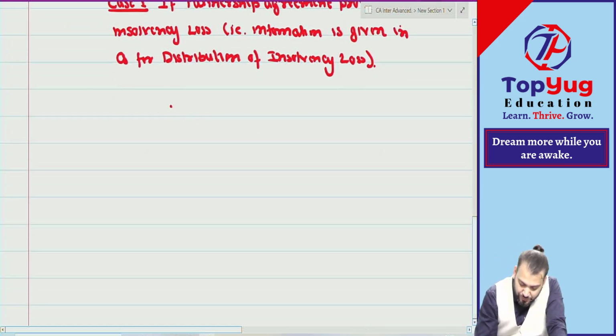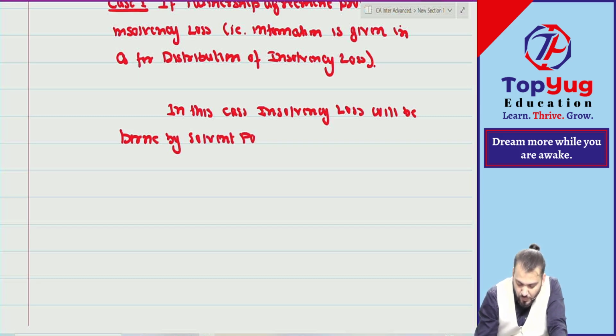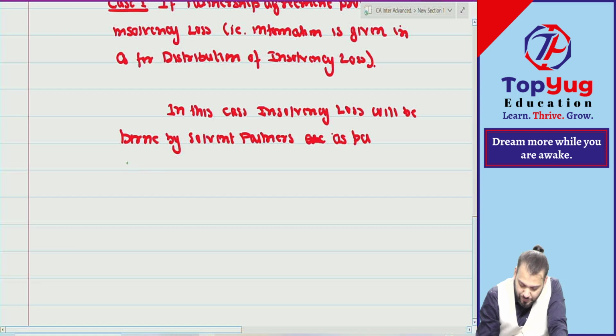In this case, insolvency loss will be borne by solvent partners as per agreement.